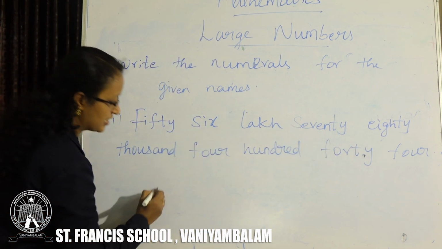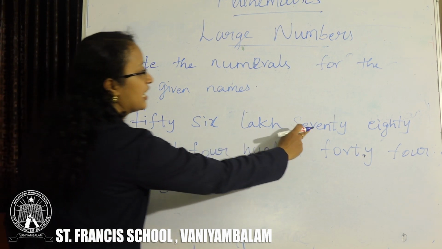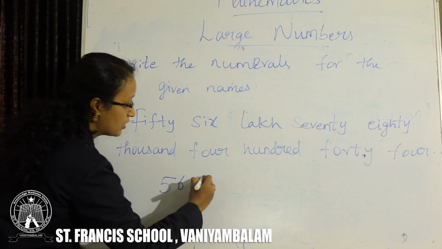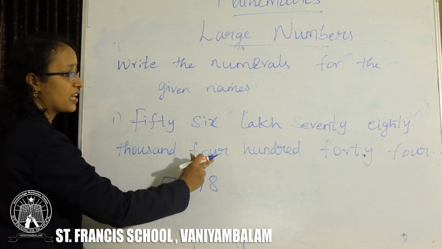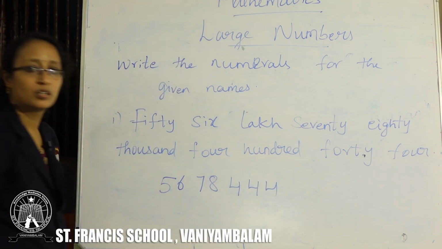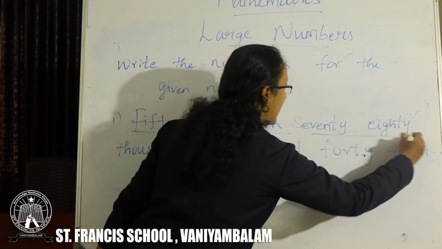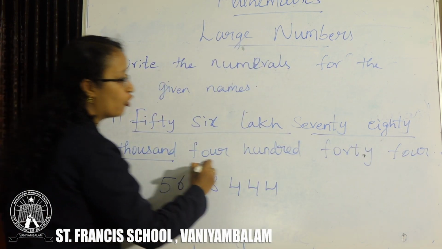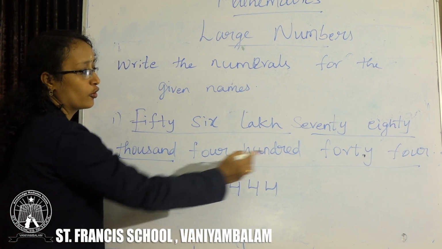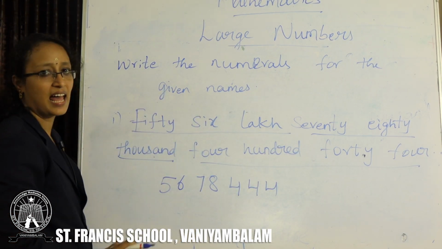So 56 lakh, write the numerals: 56 lakh 78 thousand 444. So 78,444. Got it? It is in the thousands place, and it is in lakhs.